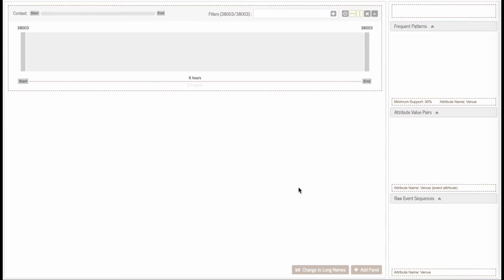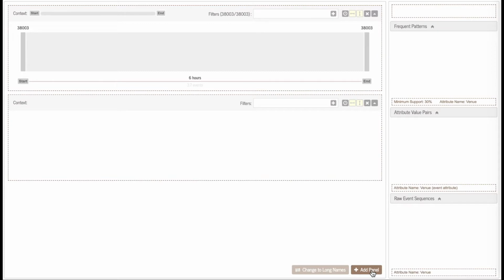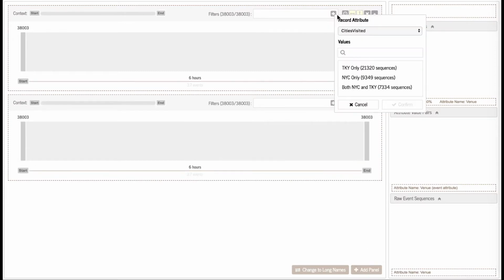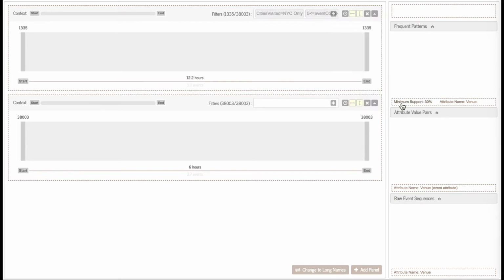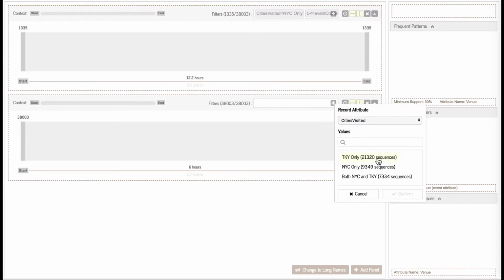She creates two panels in the workspace. For the first panel, she specifies the New York City only filter and filters out the event sequences with less than 5 events. She also specifies the Tokyo only filter and filters out the event sequences with less than 5 events for the second panel.